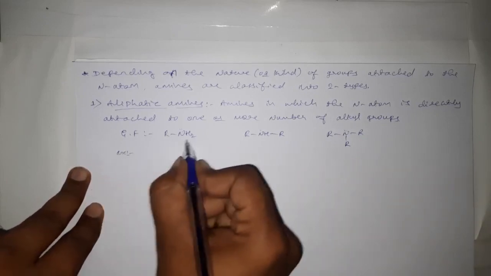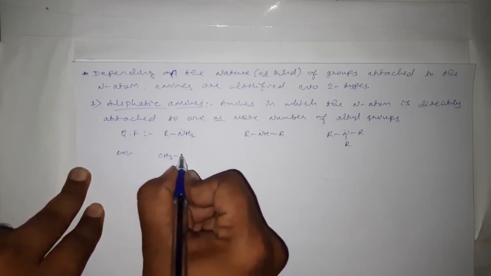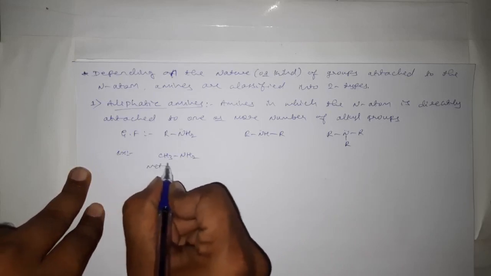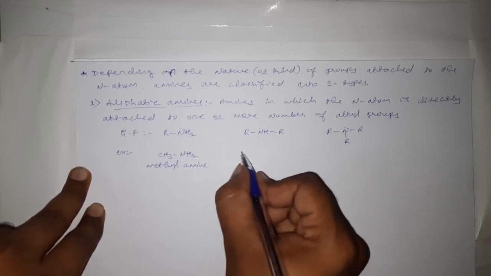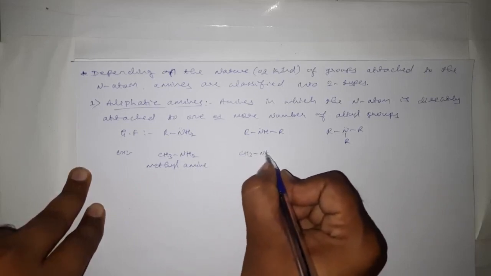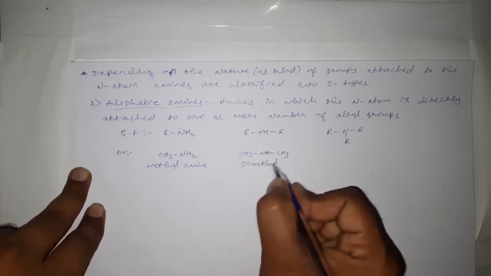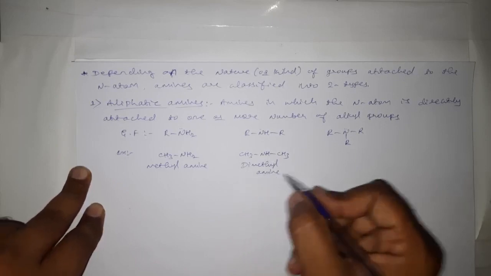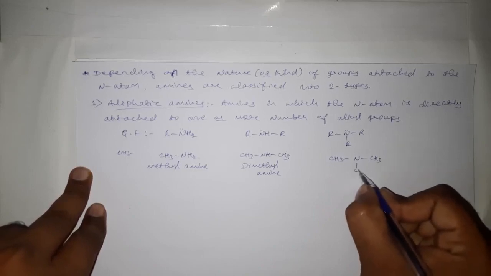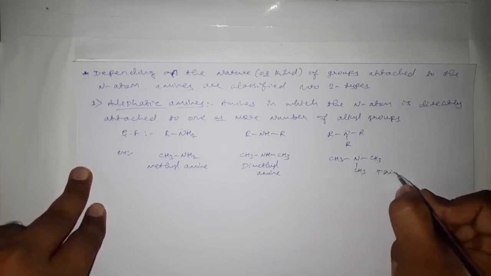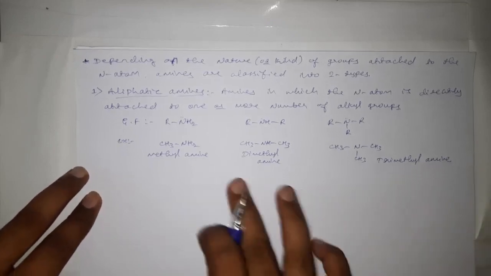Coming to the examples for this type of amine, we can write CH3NH2. This is methylamine. For this type of amines, we can write CH3NHCH3, dimethylamine. Here CH3 N CH3 CH3 is trimethylamine. These are called what?